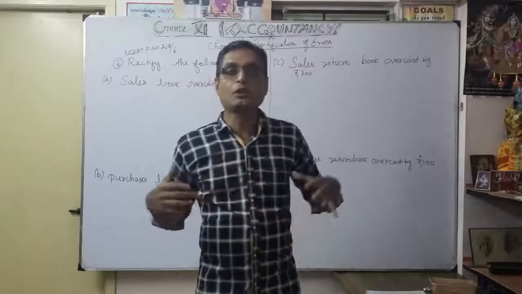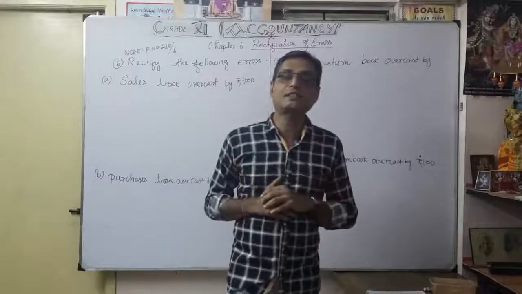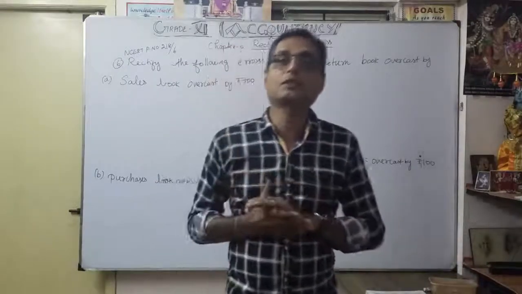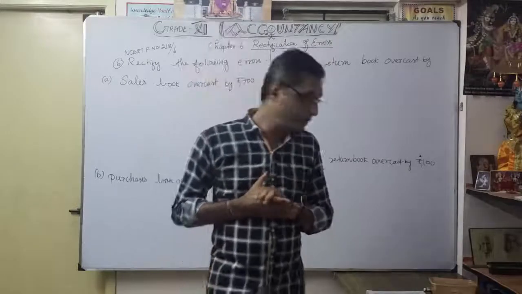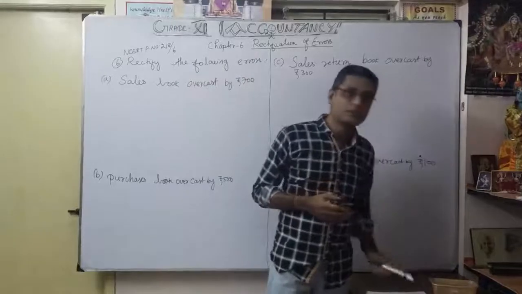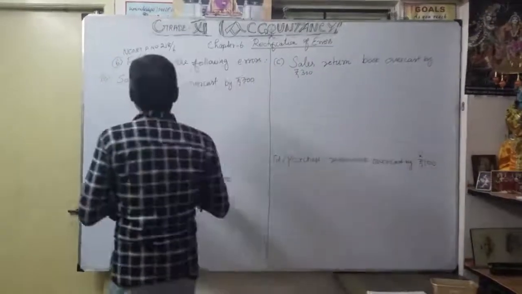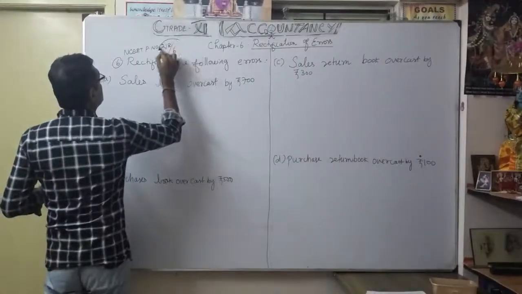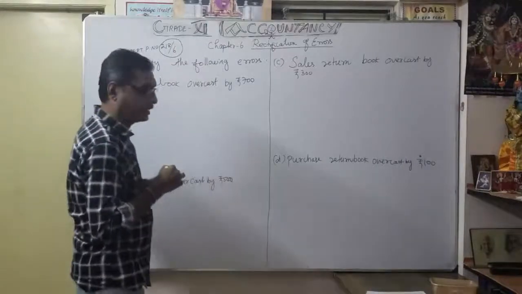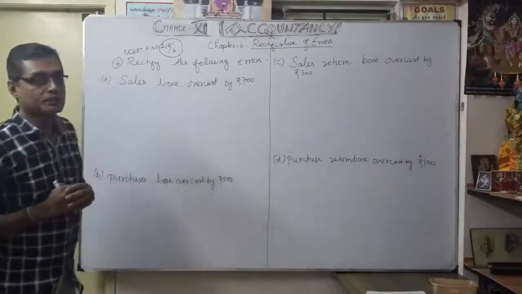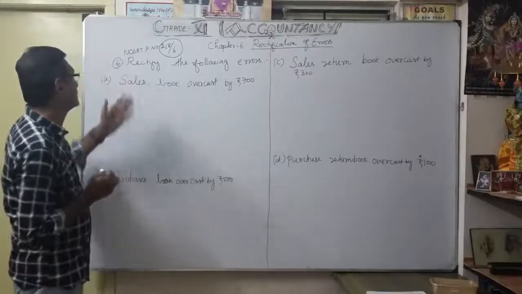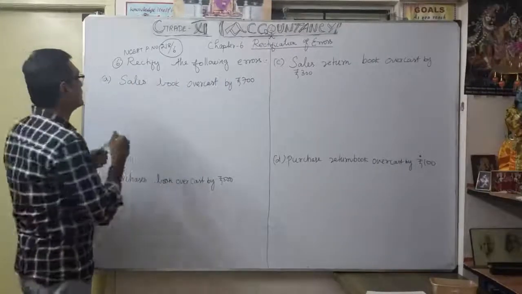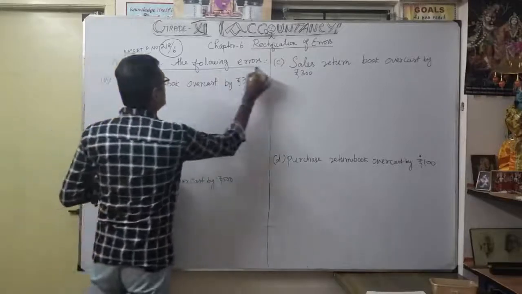Now, according to the exercise in the NCERT book, I will discuss one by one with the help of this whole classification. Now I will take the NCERT book, page number 218, exercise number 6. There they have given everything as overcast. Rectify the following errors.